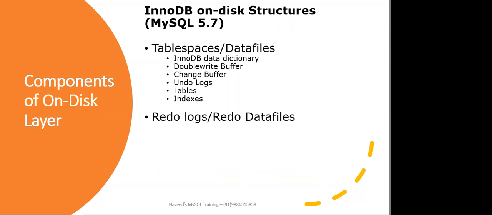Undo logs are a part of the system table space till 5.7. From MySQL 8, it is a separate entity, a separate table space. But till MySQL 5.7, it is a part of the system table space. Then you have tables and indexes.